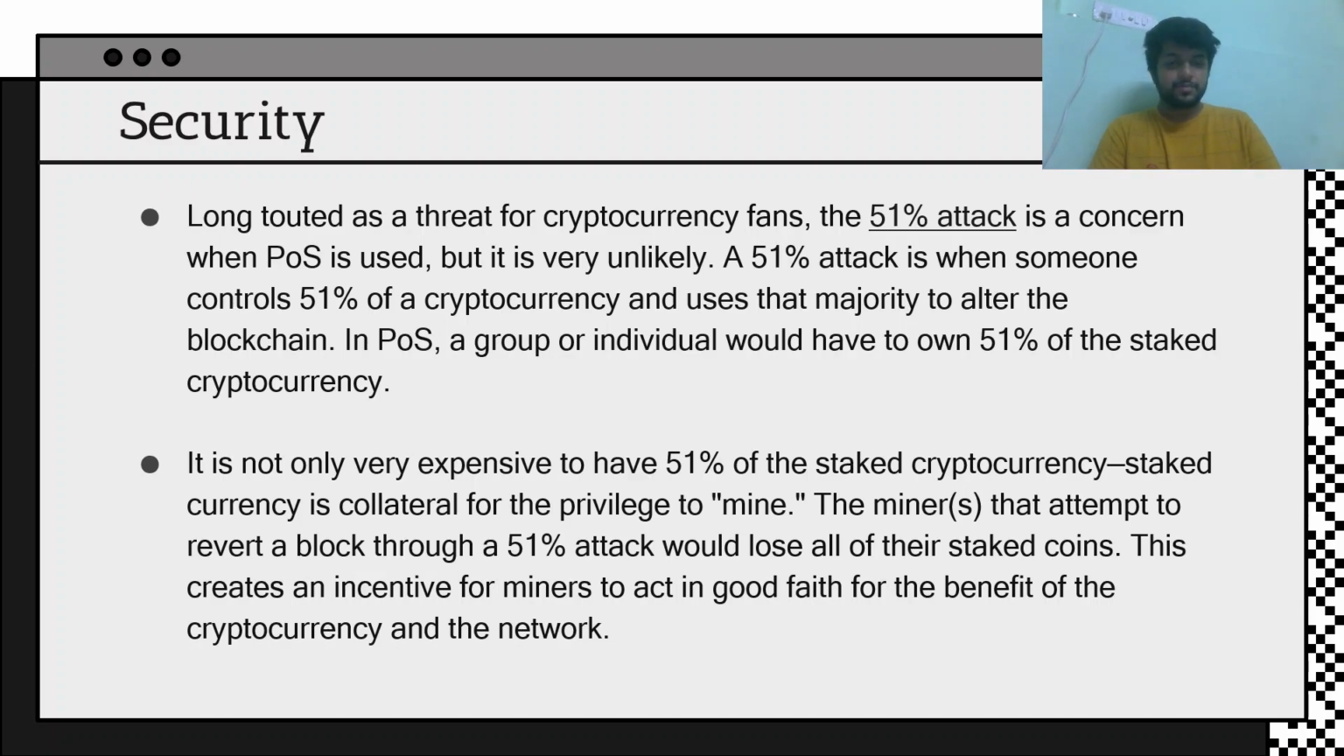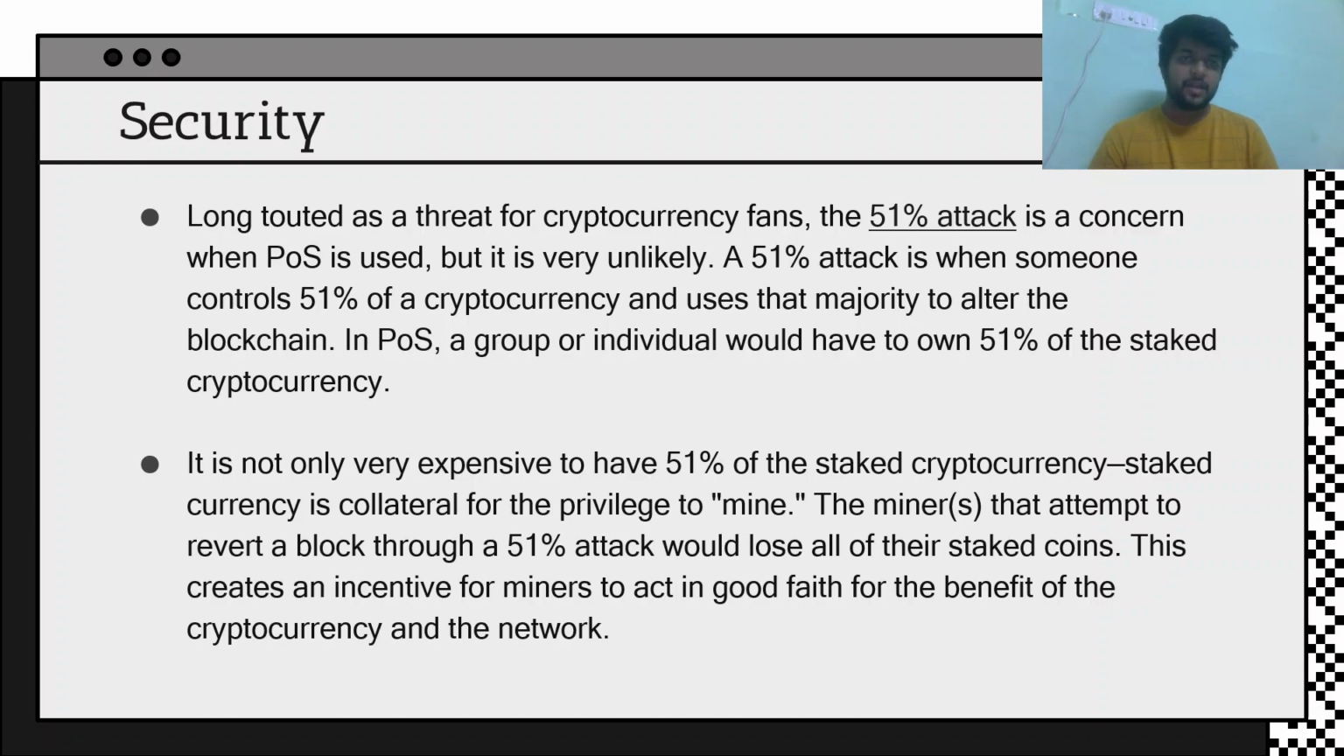What the 51% attack means is that if somebody owns 51% of the blockchain, that person can change the addresses and transaction details of the blockchain and basically hijack it for their own benefit. So it is not only very expensive to have 51% of the staked cryptocurrency. Staked currency is collateral for the privilege to mine. The miners that attempt to revert a block through a 51% attack would lose all their staked coins. This creates an incentive for the miners to act in good faith for the benefit of the cryptocurrency.